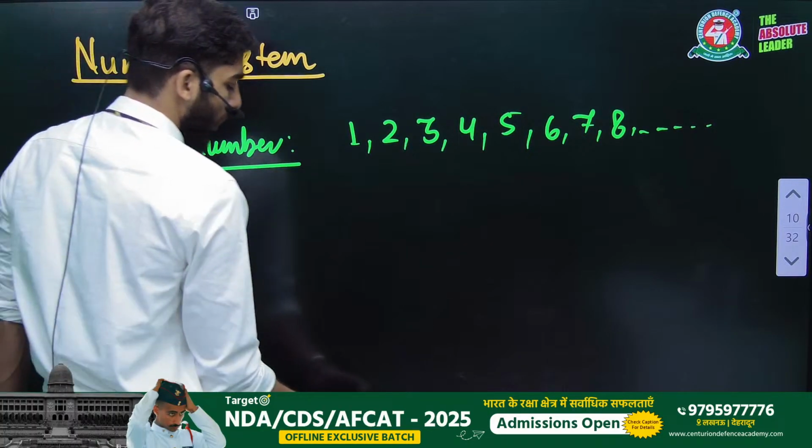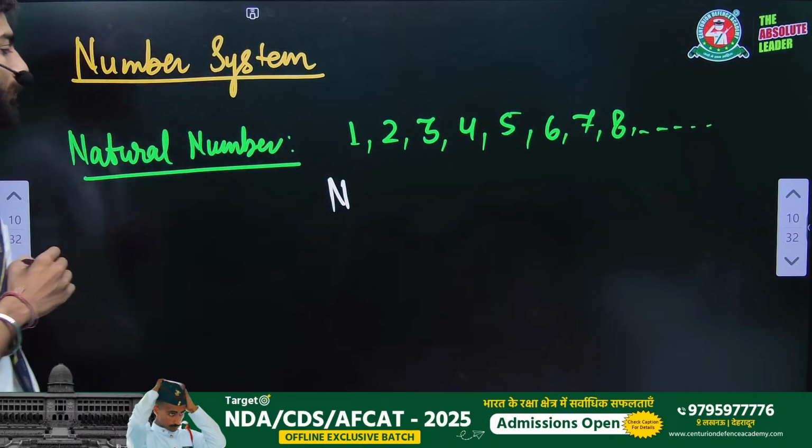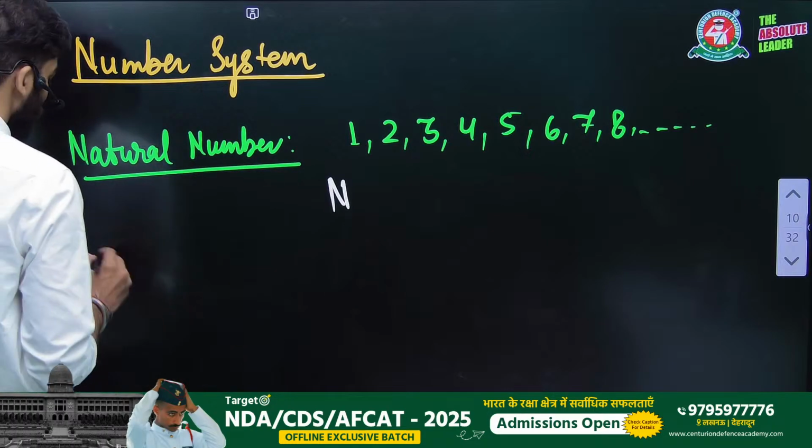We will represent natural numbers as N, right? Natural numbers 1, 2, 3, 4, 5, 6, 7, 8, 9, 10, 11, 12, everything is a natural number. Another thing is whole numbers.